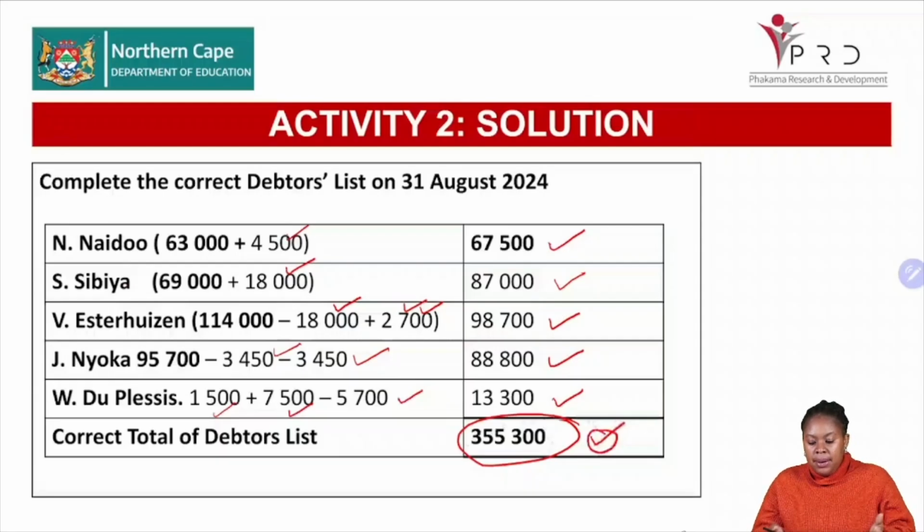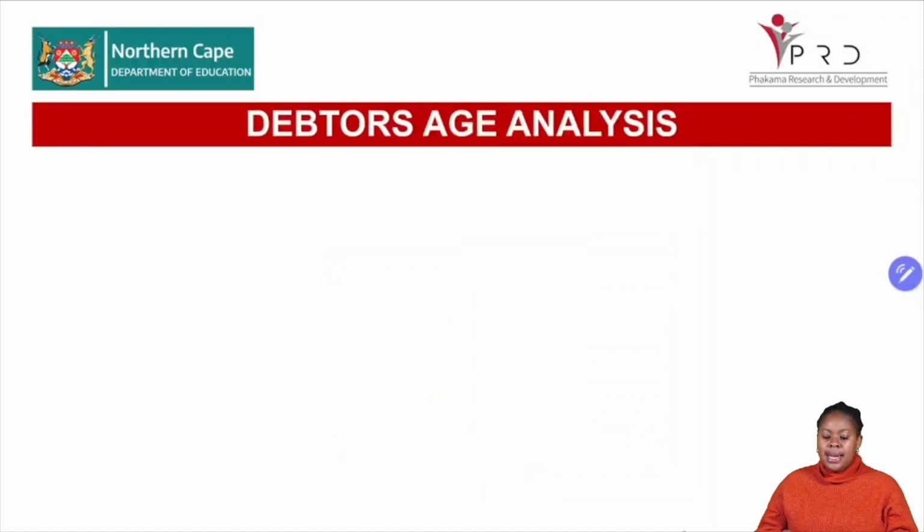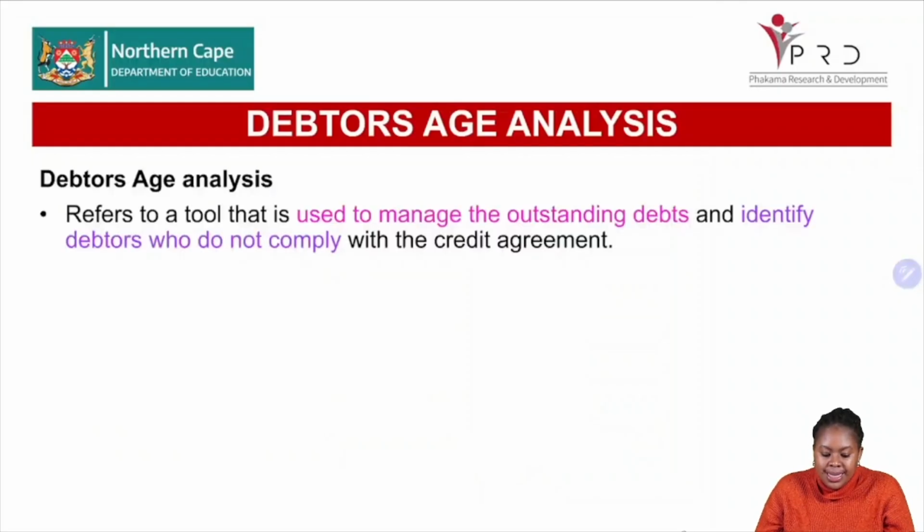All right. Now, let us look at another aspect that is relevant to our debtors reconciliation. This is our debtors age analysis. Now, what is the debtors age analysis? The debtors age analysis is a tool that we use as the business to manage our outstanding debts, right? And it helps us also to identify the debtors who do not comply with the credit agreement, all right?